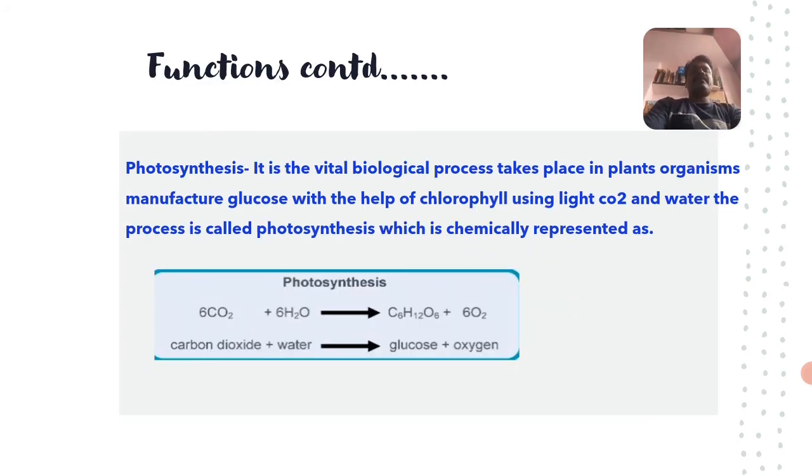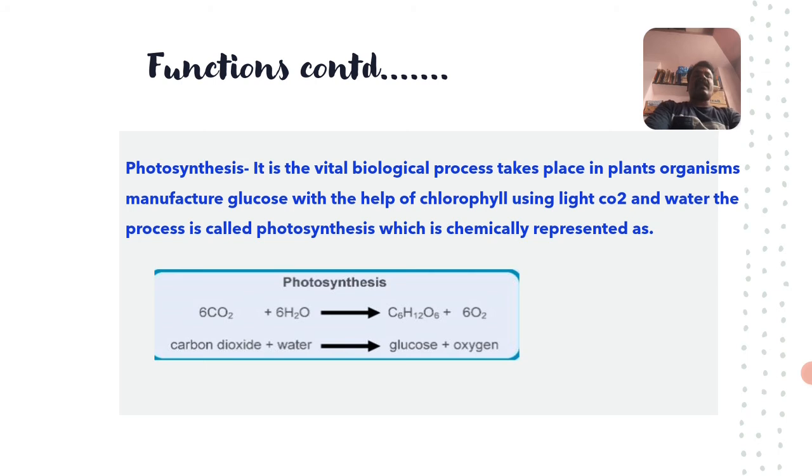And the next function is photosynthesis. Of course, you know photosynthesis is the vital biological process that takes place in plants, where organisms manufacture glucose with the help of chlorophyll using light, carbon dioxide and water.